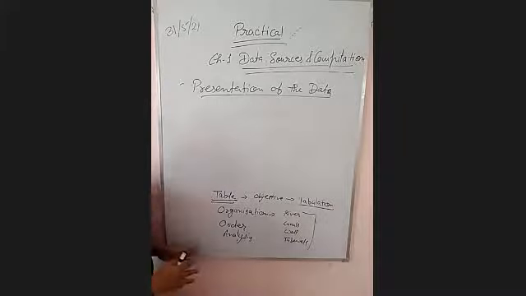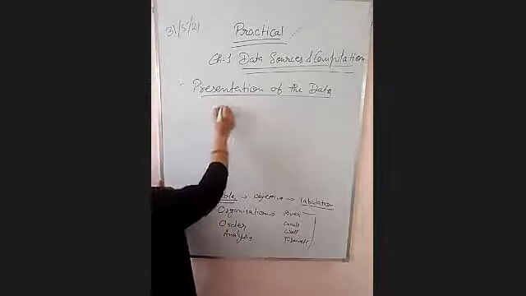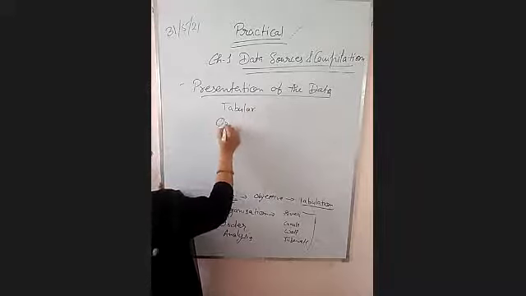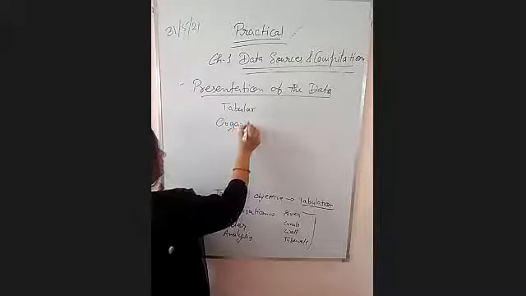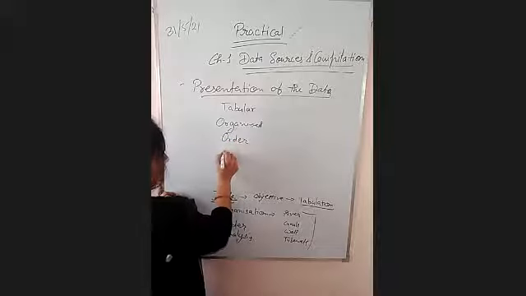So this is the presentation of data in 4 different steps. First is tabulation. Second is organization. Third is order. Fourth is analysis.